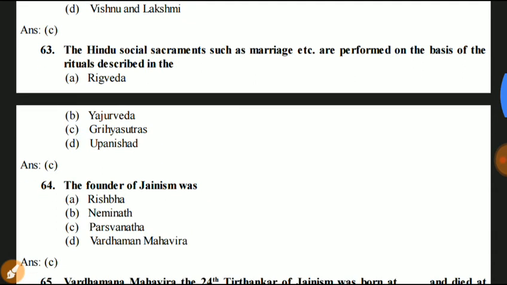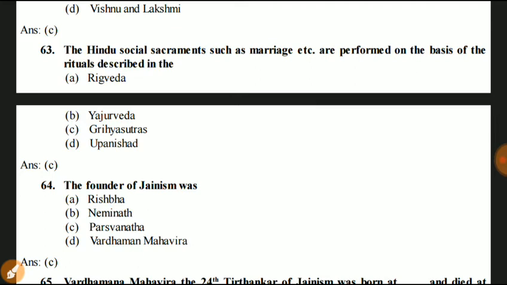Question number 63. The Hindu social sacraments such as marriage, etc. are performed on the basis of the ritual described in the Rigveda, Yajurveda, Kriyasutras, and Upanishad.